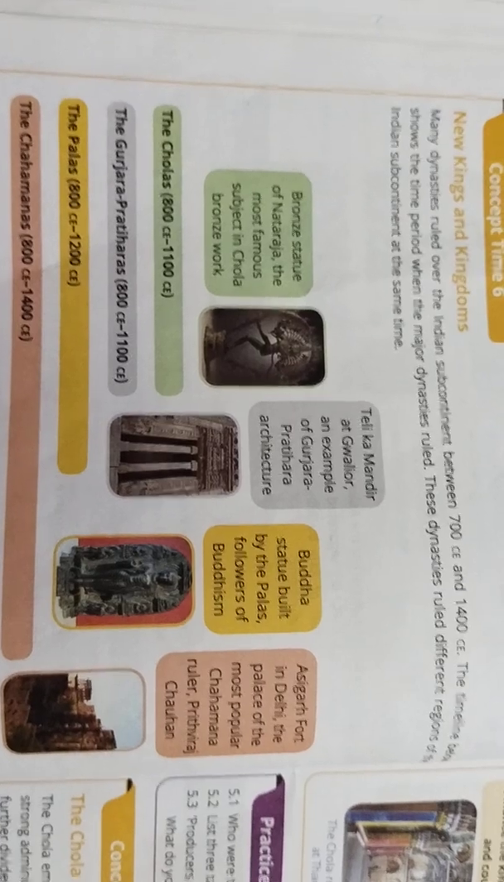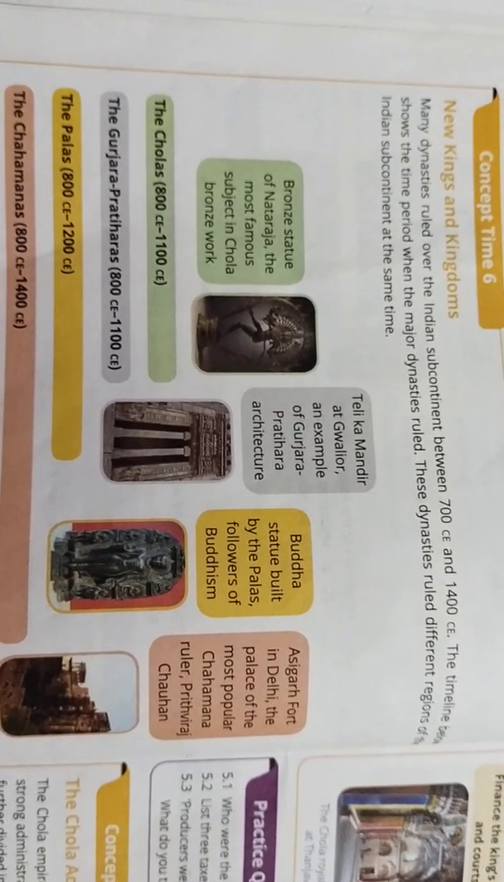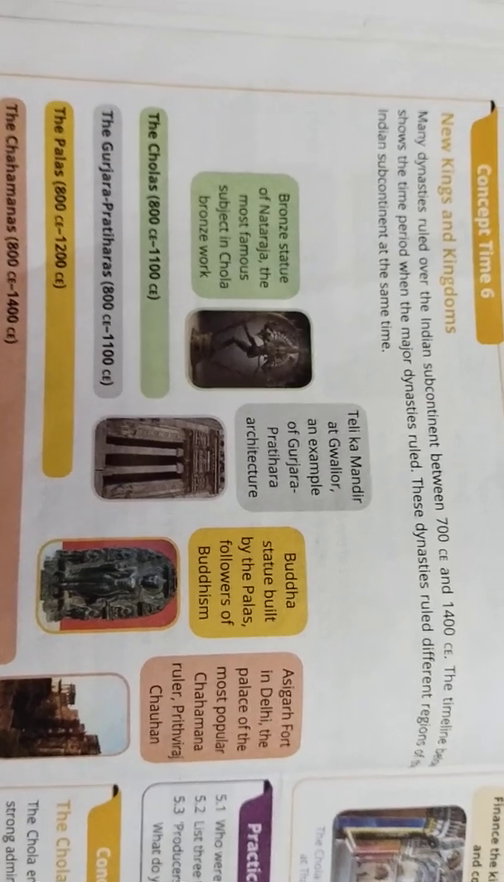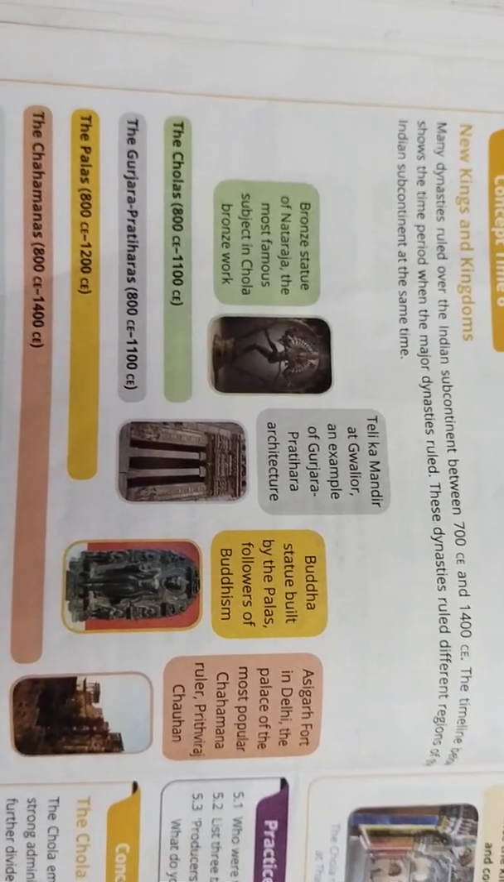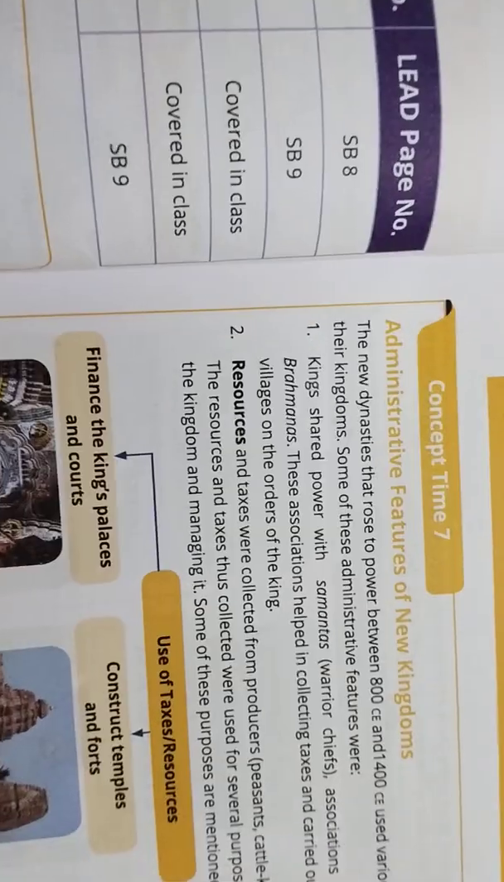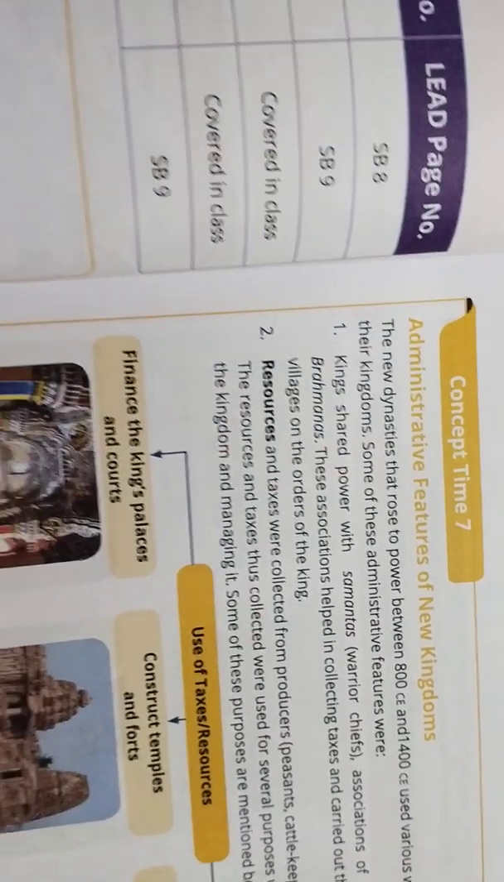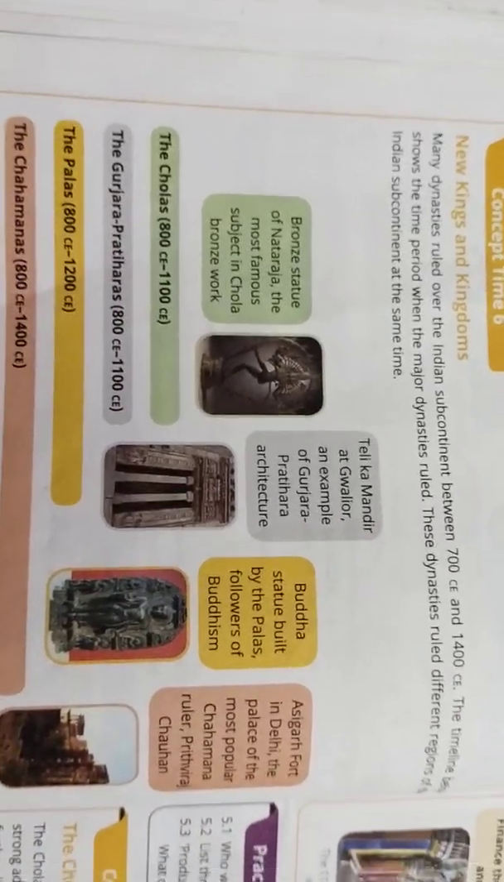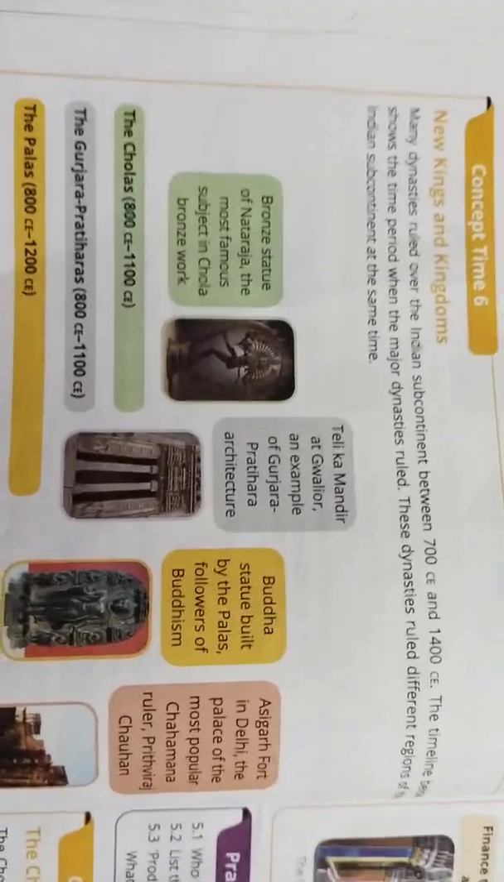Today in history we are going to revise the part given in the Leeds school book. So kindly take out your Leeds school book and take page 40. We already know about the new kings and kingdoms and the administration. So we revised this in our book. We'll just go through the things given in this and learn the question answers.